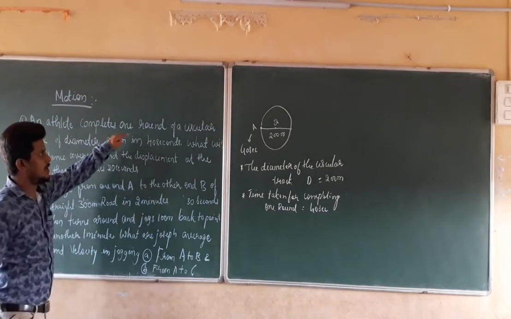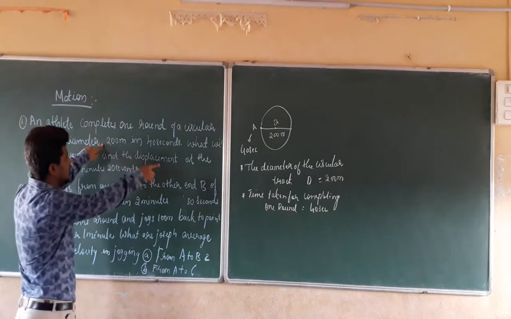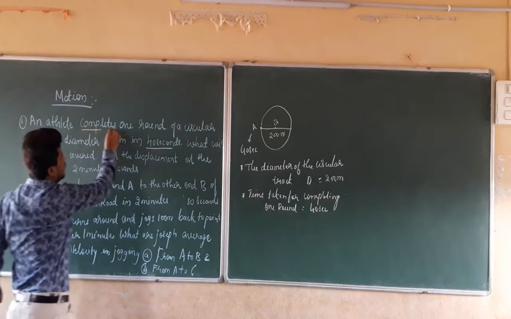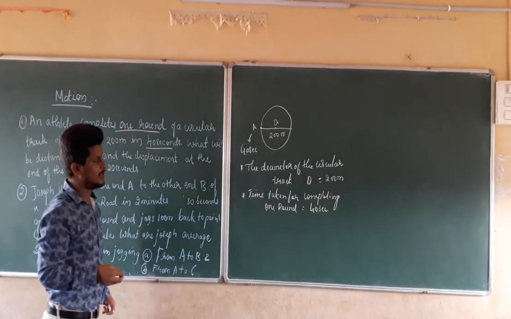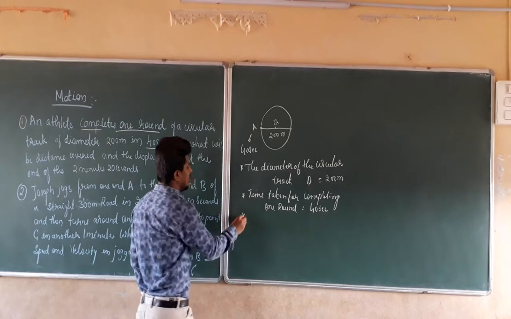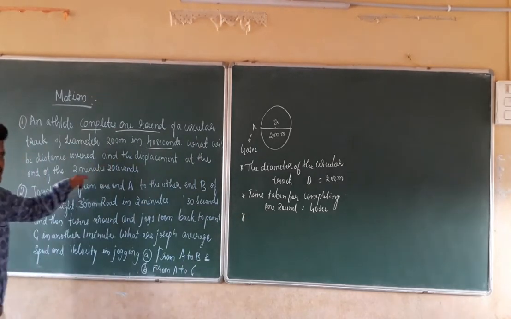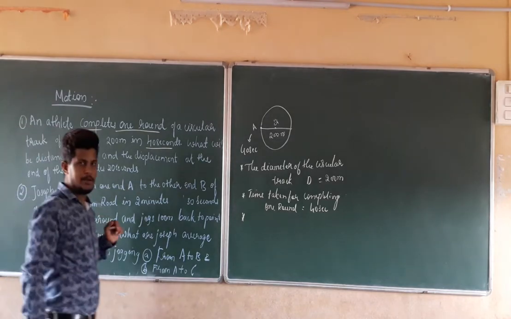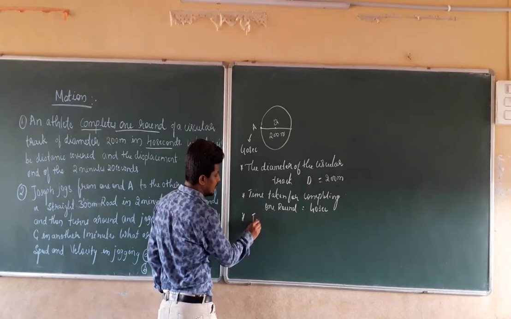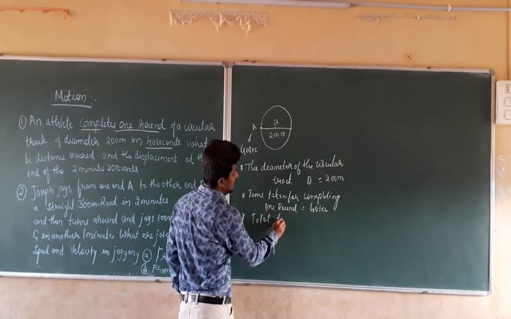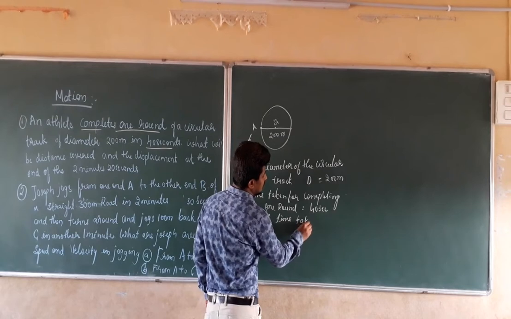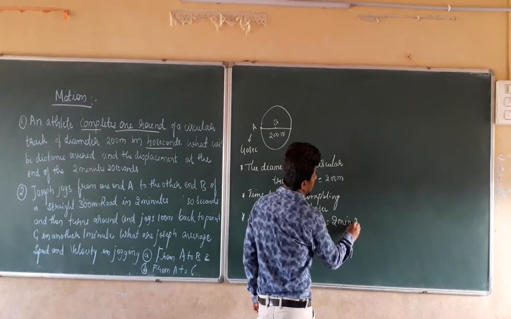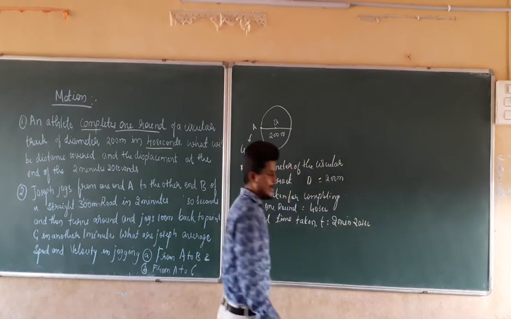An athlete completes one round of a circular track of diameter 200 meters in 40 seconds. So completing one round is taking how much time? 40 seconds. In the same manner, they have given the total time for the journey. That total time for the journey, how much? It is equal to 2 minutes and 20 seconds. So the total time taken, that is t, equal to how much? It is equal to 2 minutes and 20 seconds.